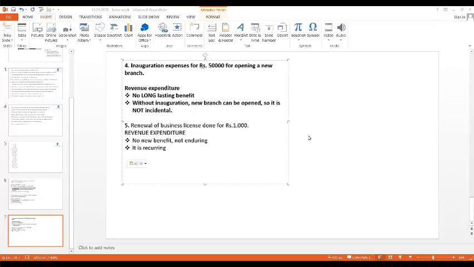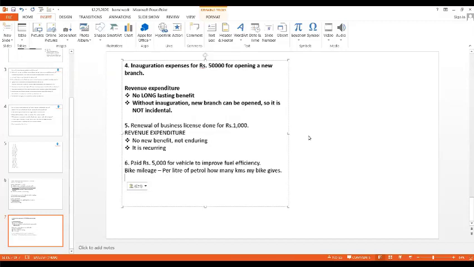Now let us go to the next one. This question that we are going to do now, it is repeated in the exam many times. Let us see what it is. Paid rupees 5,000 for vehicle to improve fuel efficiency.